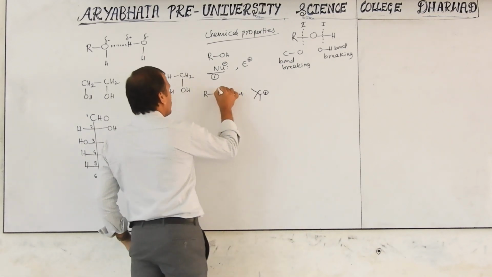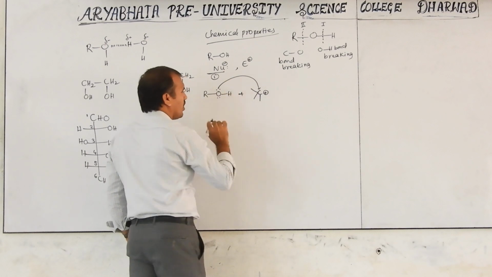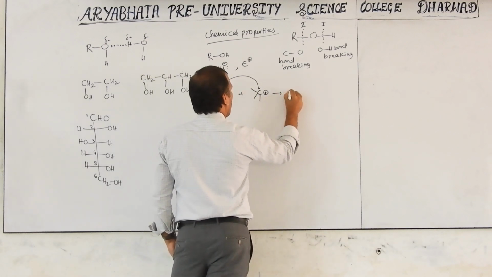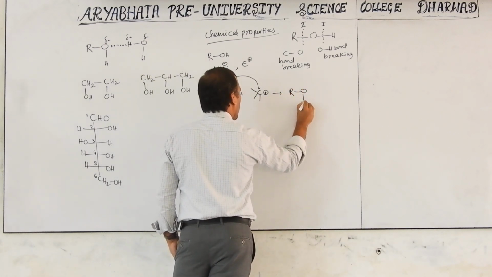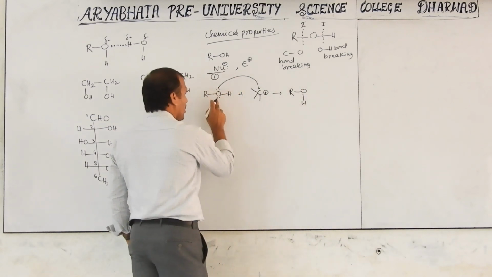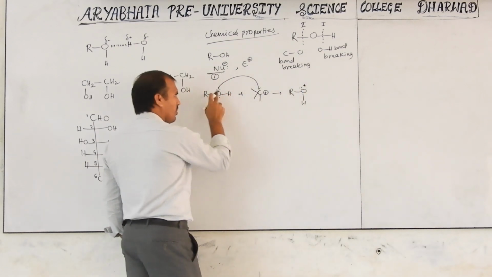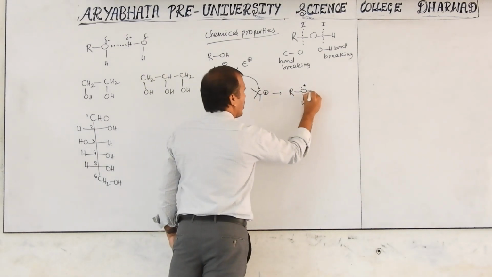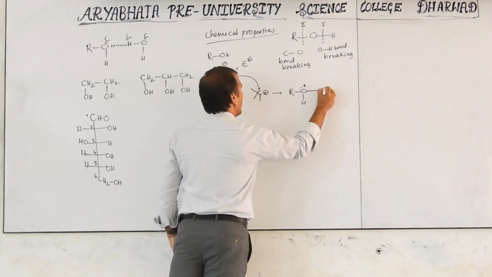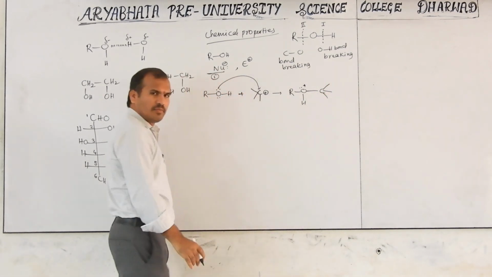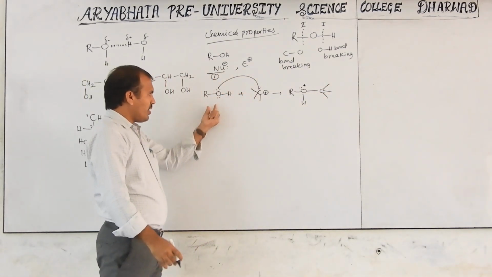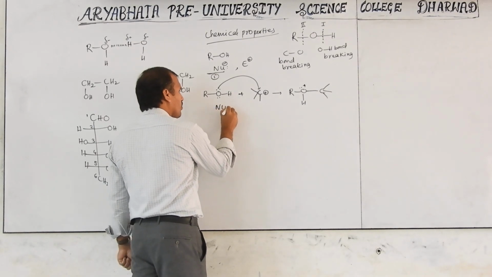So it donates to this one. Then what is formed? ROH, with one lone pair here and another lone pair. When one lone pair is lost, it has a positive charge. Then it is bonded with carbon. How many bonds does it have? 3 bonds.